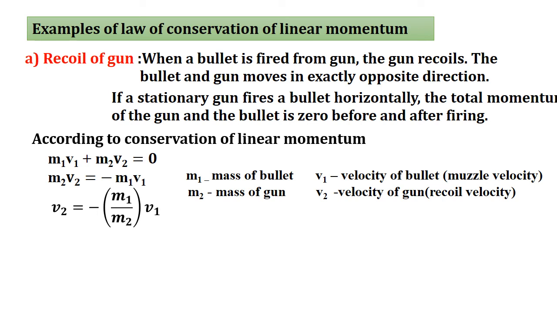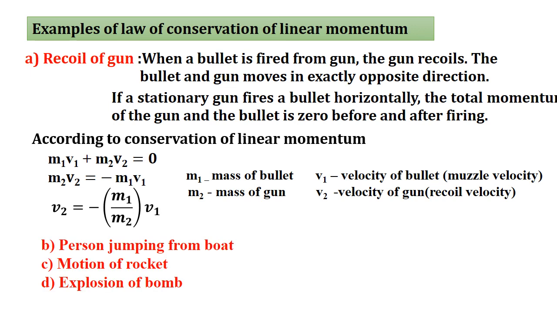To find the recoil velocity of the gun, m2 goes to the other side and gets divided, so v2 = -(m1/m2)v1. The negative sign says that the gun moves in the opposite direction to the bullet. As the bullet moves forward, the gun moves in the reverse, or backward, direction.